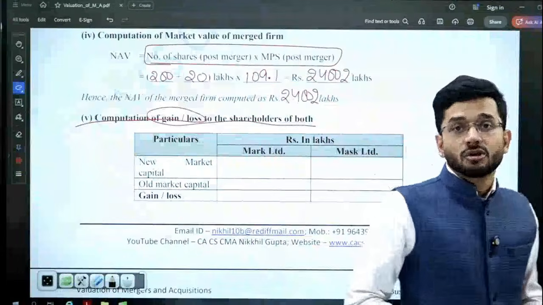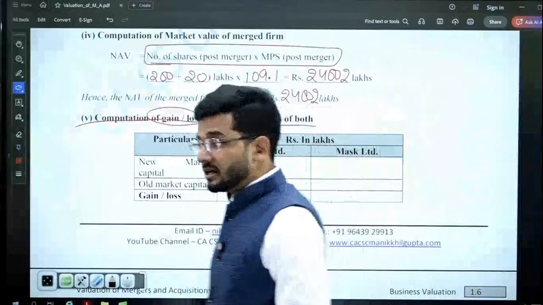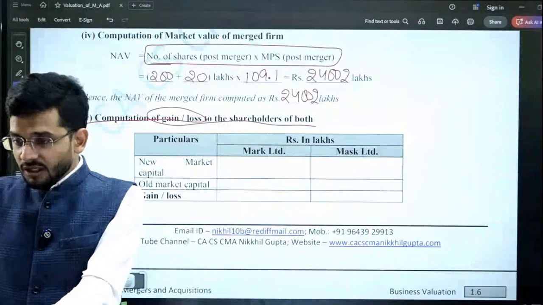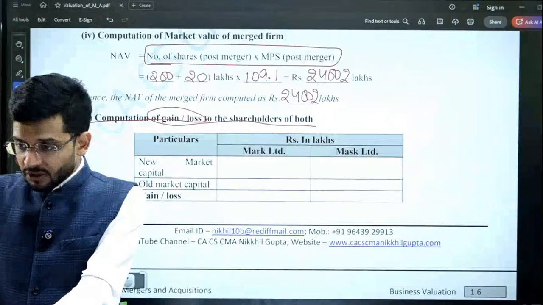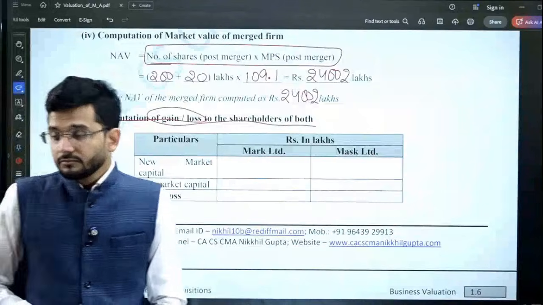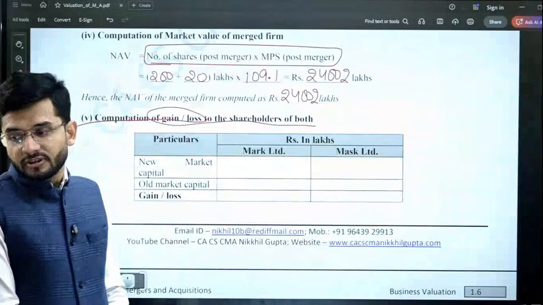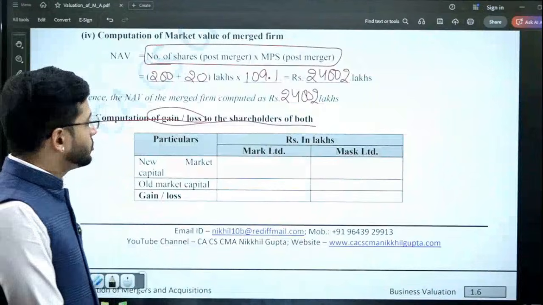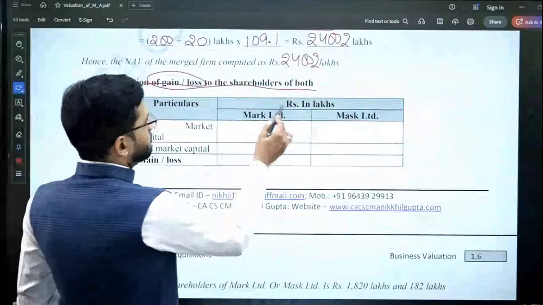So what is the gain or loss which shareholders of both the companies have experienced because of this merger? What is the gain or loss which the shareholders have experienced post this merger? That we need to find out now. So the value of shares post merger and value of shares pre merger is what we need to compute for the individual shareholders of Mark Limited.